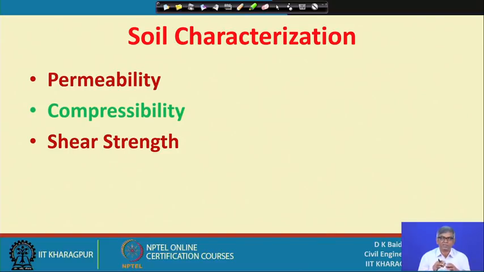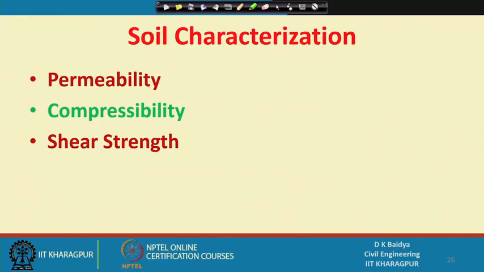The ability to move water through the soil is nothing but permeability. We do not desire the soil to be highly permeable. In some places we expect permeability, but at most construction sites we do not expect it to be too permeable. So, in most cases it is a negative characteristic.